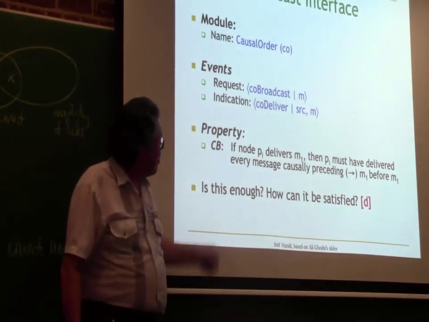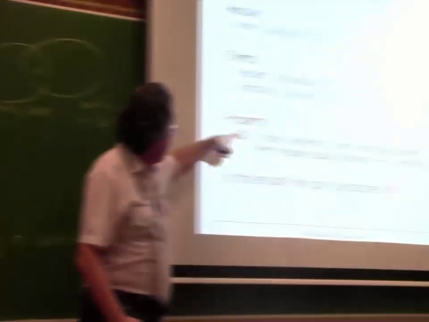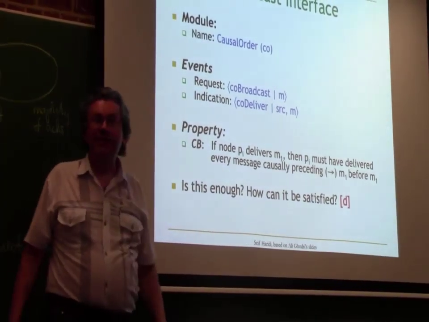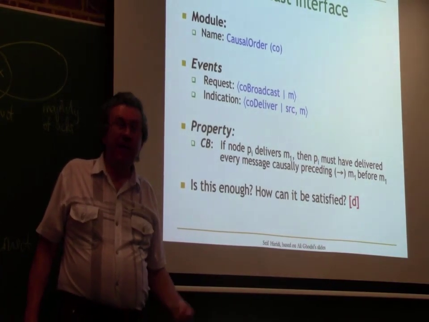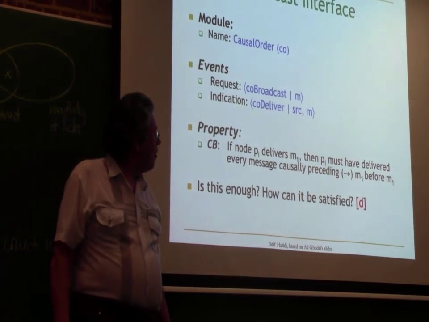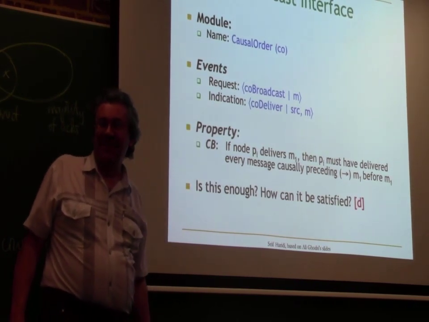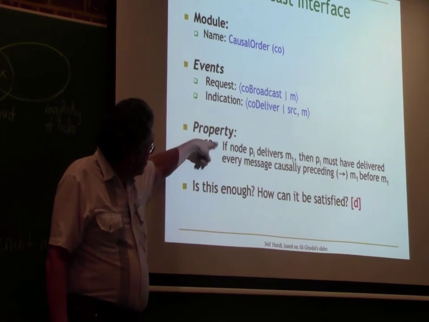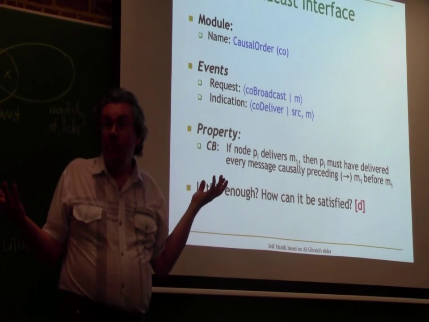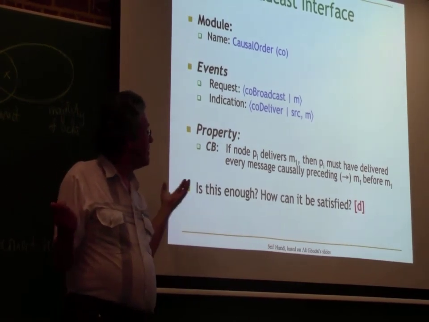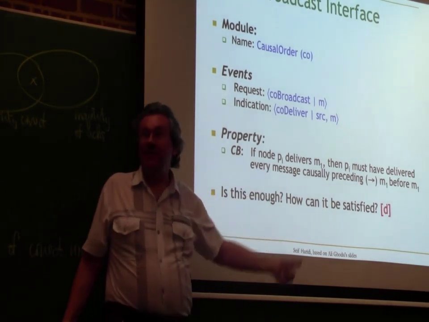And what's the easiest way to satisfy a safety property? How can we satisfy this property? There's a super easy way, always, to satisfy safety properties. Life is dangerous, so how can you avoid all the dangers of life? You basically sit at home in your easy chair and you don't go outside, okay? So what's the way of satisfying this? Never accepting a message if you've not received its causal predecessors. You can do even less than that: by doing nothing, by never delivering any messages.